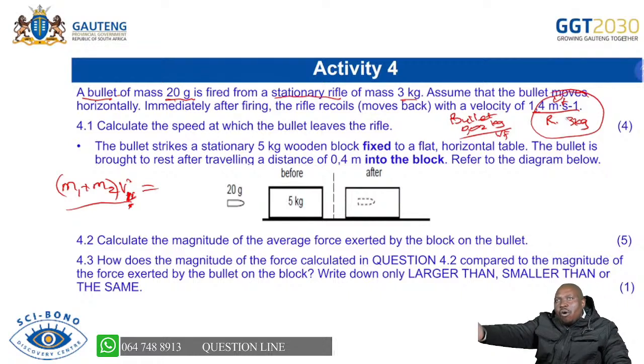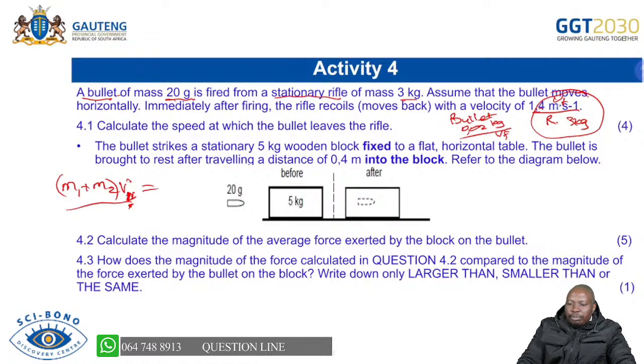So if you chose forward as positive, it will mean that the 1.4 of the rifle is now negative as you do your calculations. So already you can see, as the question says, calculate the speed at which the bullet leaves the rifle. So you are now able to see that initially we had all of them like that, and then you know that you will have your 0. Then for the rifle, you have the mass 1 for the rifle times velocity 1 final for the rifle plus mass 2 for the bullet and velocity 2 for the bullet.